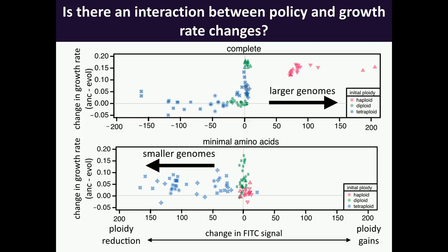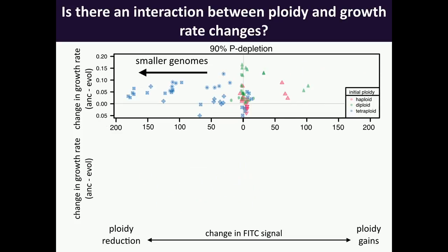This is in contrast to what we see for reduced or minimal amino acids, where the haploids are maintaining their haploid state, and the tetraploids are losing DNA content as well as gaining increases in their growth rate. And we see something similar under phosphate depletion, where the tetraploids, by and large, are losing their DNA content and gaining increases in their growth rate, whereas most of the haploids, but not all of them, are maintaining their haploid state while not even really making any gains in their fitness.